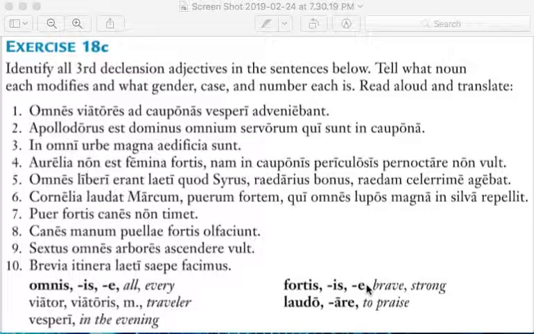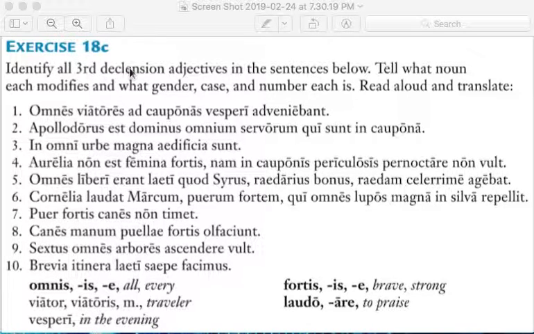Previously, in first and second declension adjectives, you had us, a, um. There are variations on that, but for the most part, that's what you see here: us, a, um. Masculine, feminine, neuter. Third declension adjectives have the same endings for masculine and feminine and slightly different ones for neuter, as you can see in the chapter if you look it up.